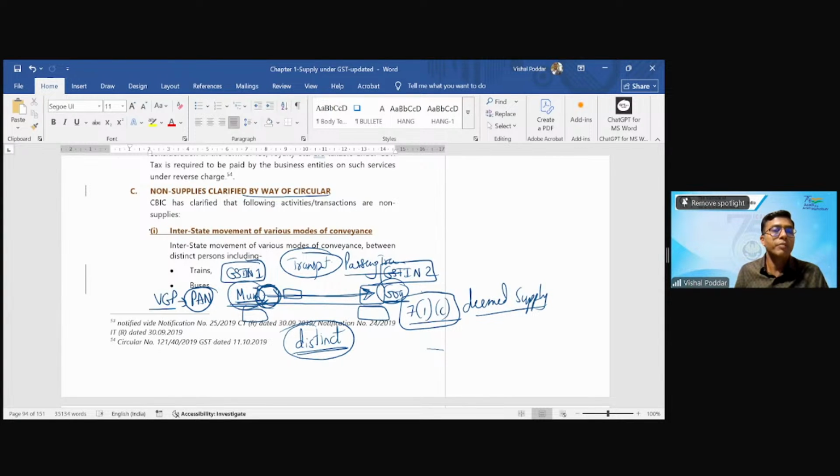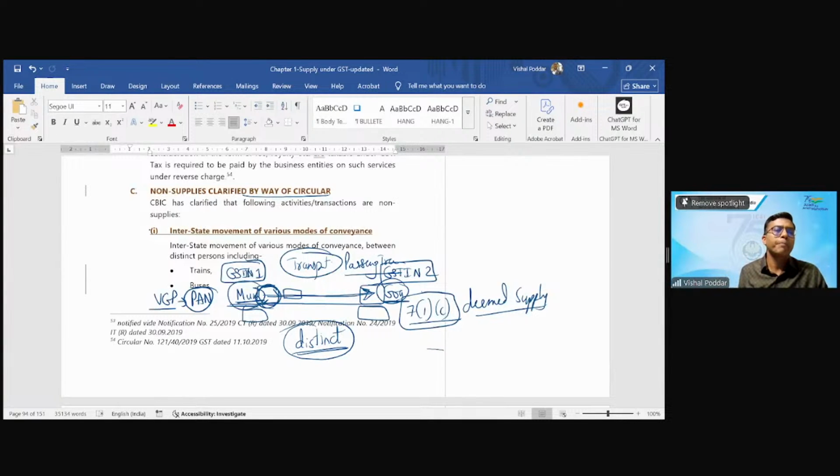Now, this would have created havoc for the business because this is their daily affair and the value of the bus is very high and they may be having multiple buses traveling between multiple locations. So what would be every month's GST outward liability? Okay, there is no ultimate effect because one registration's outward liability will be ITC for the other, but still it would have created a big mess. Unnecessary documentation, invoicing and everything would have kicked in.